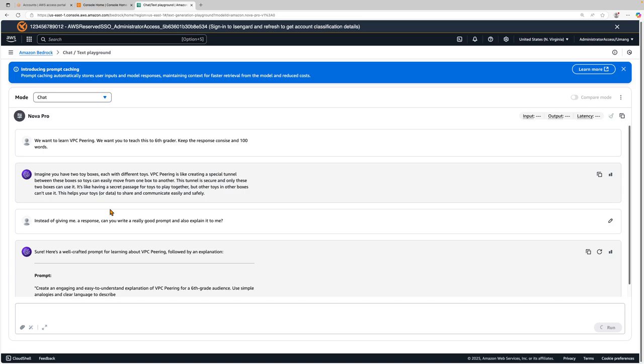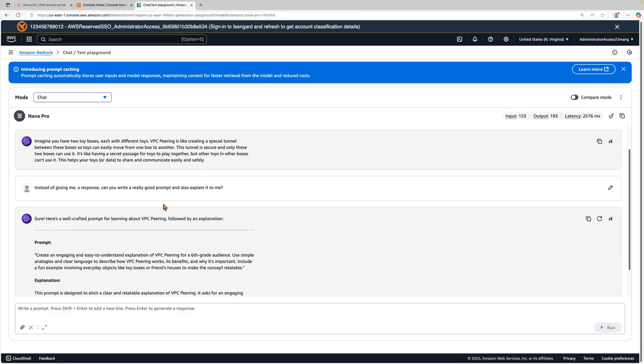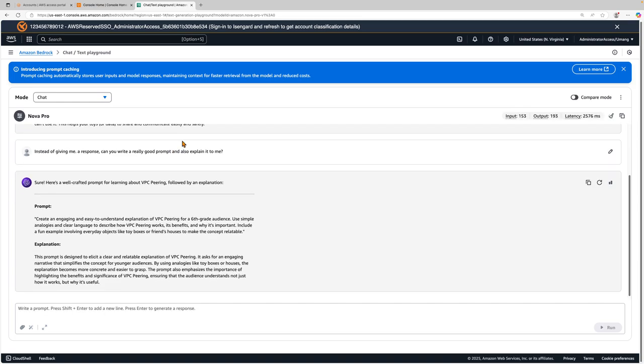Yeah, let's try. Okay, here is a well-crafted prompt. Again, we are using the Nova model, the Amazon Nova model. So it says the prompt is: create an engaging and easy to understand explanation. So this is our instruction, right? And then this is, I guess, the scope, or what we want the output to be: analogies, like you said, clear language, how VPC works, its benefits, why it's important, includes examples. Okay, I do like this prompt. This is very good.